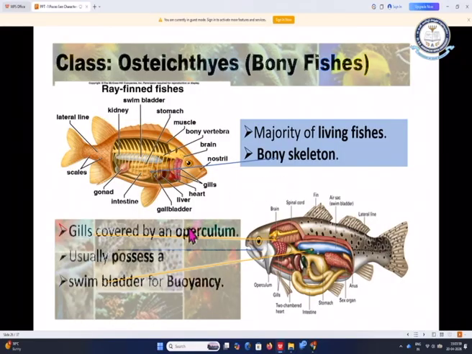The gills are covered with the operculum and usually possess a swim bladder for buoyancy. Swim bladder is also called the air bladder. Here you can find that air bladder. This is filled with air and it helps in swimming. When it is moving in the water, it helps it to flow against the water currents. So, this helps in buoyancy, that means balancing. Osteichthyes has two subclasses.